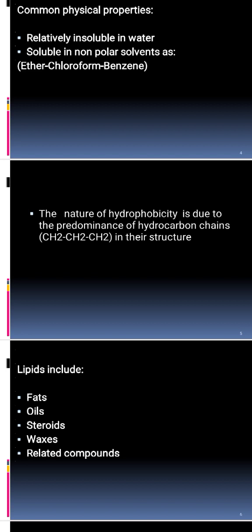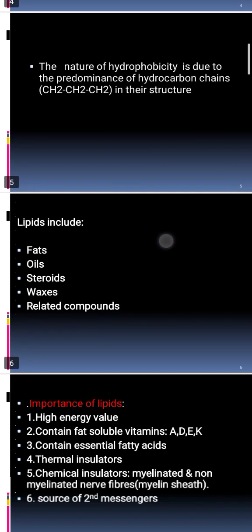Lipids contain hydrophobic parts, and the nature of the hydrophobicity is due to the predominance of the hydrocarbon chains. So lipids chemically contain hydrocarbon chains, which is CH2, in their structure. Generally, lipids include fats, oils, steroids, waxes, and other related compounds.